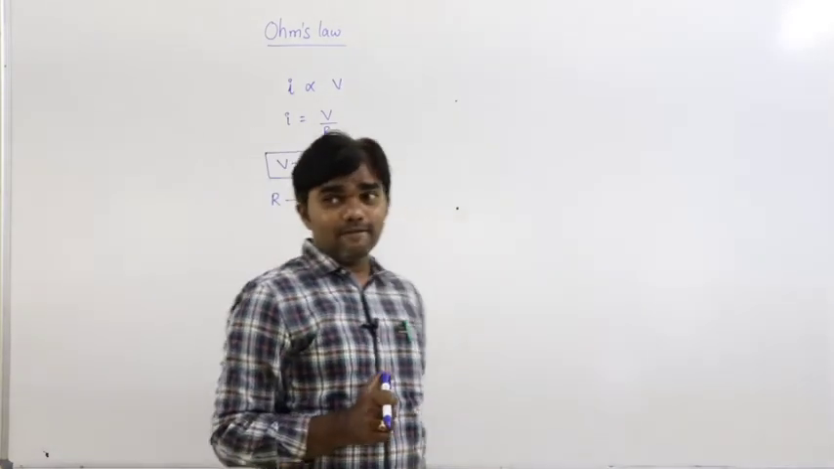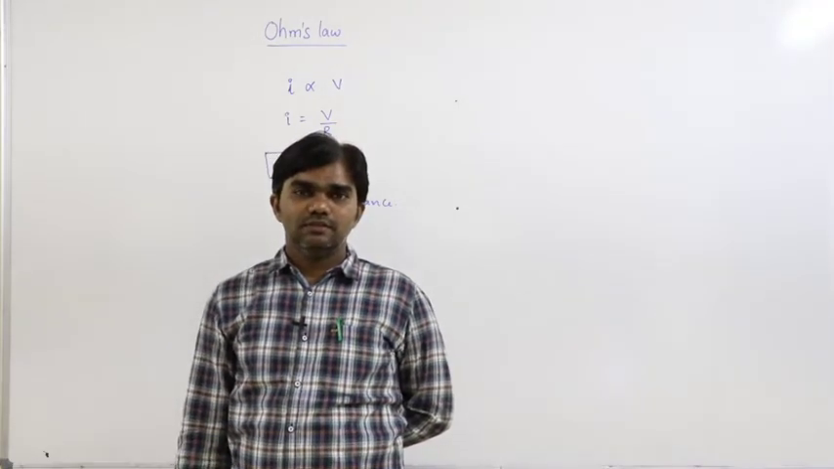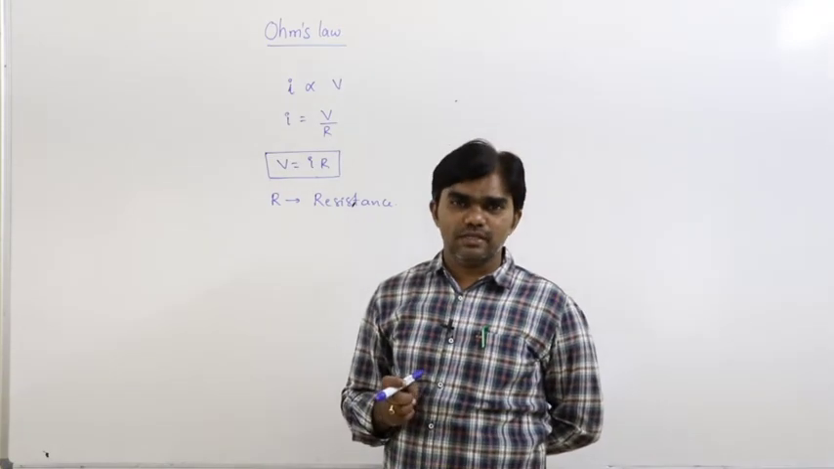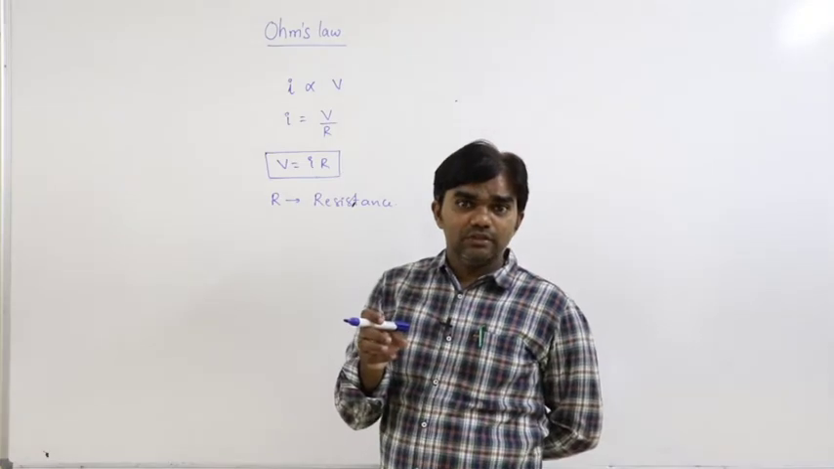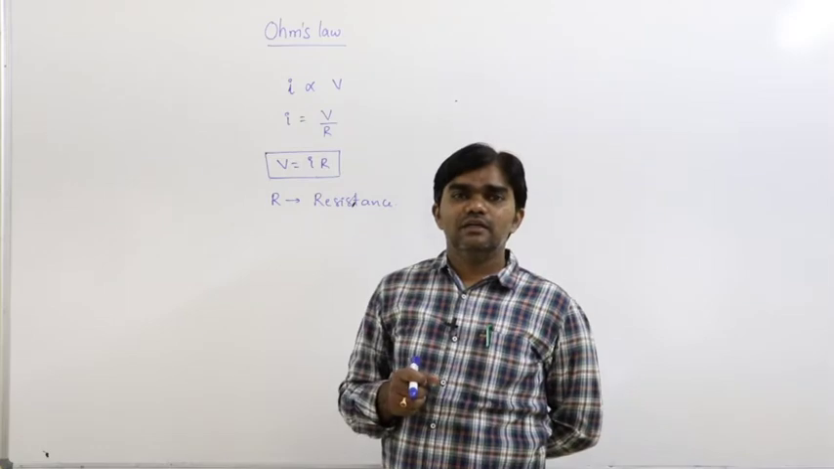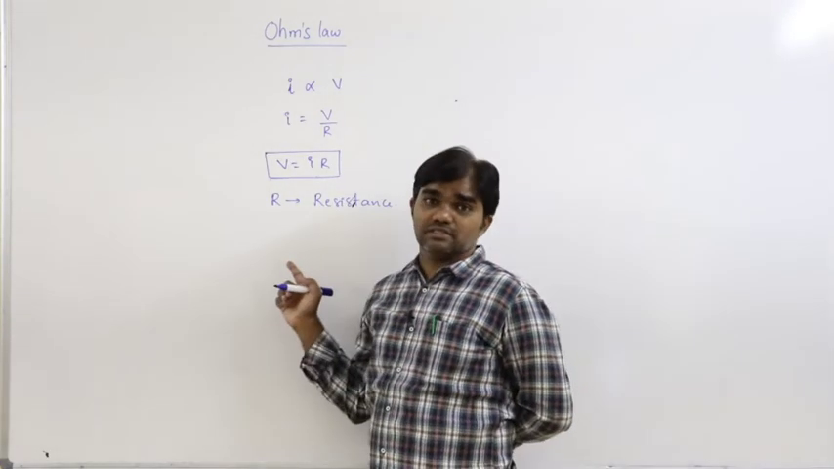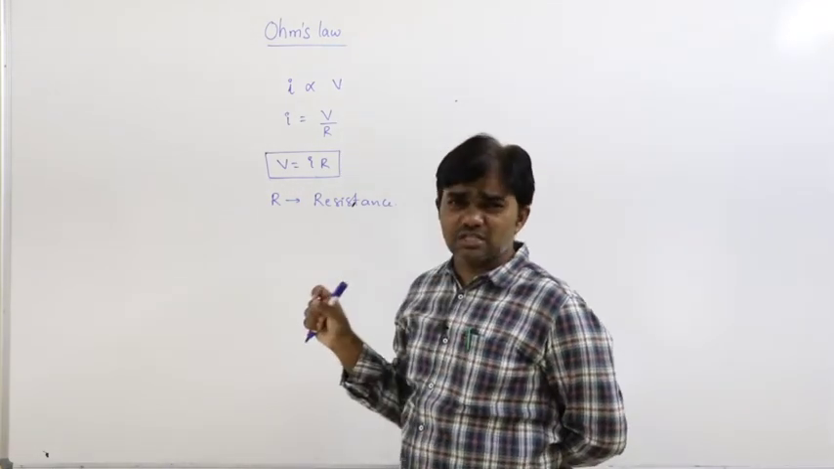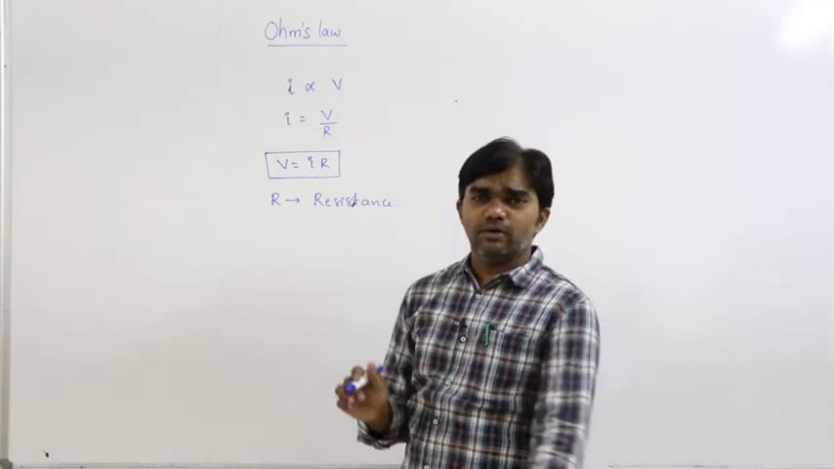That is important here. What is meant by the resistance? The opposition offered for the flow of charged particles in a conductor is called resistance, electrical resistance. How does this resistance arise, that means how does this opposition arise for the flow of charged particles? Why does this opposition arise? That is important here.